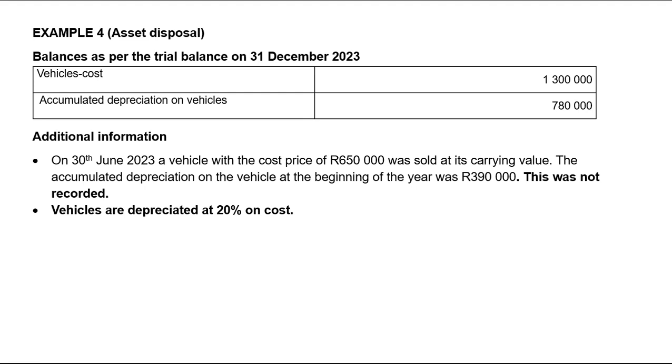Now, it says additional information: on the 30th of June 2023, a vehicle with the cost price of 650,000 was sold at its carrying value. Now, that is key, and I will stop right there. I will simply draw my timeline, the beginning of the financial year up to the end of the financial year, and put that important date there. The beginning of the year will be the 1st of January and the end of the year will be the 31st of December 2023. So we sold the vehicle on the 30th of June.